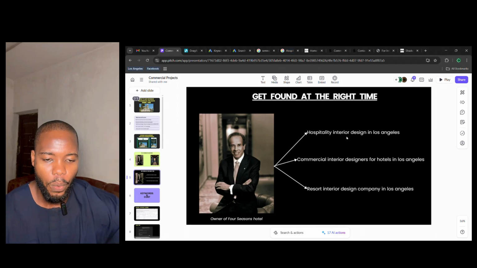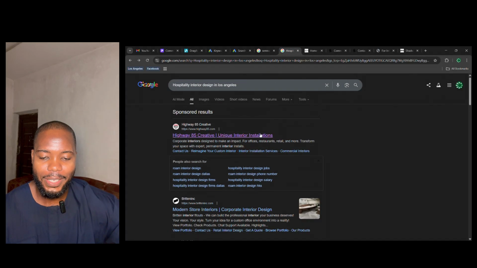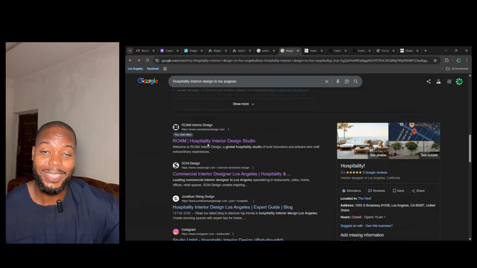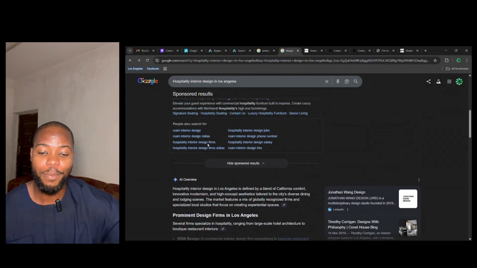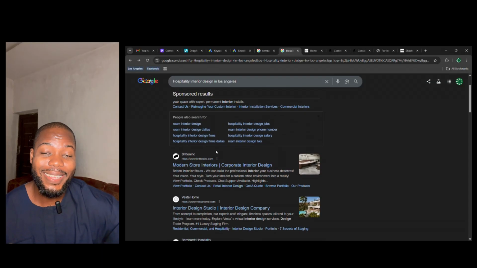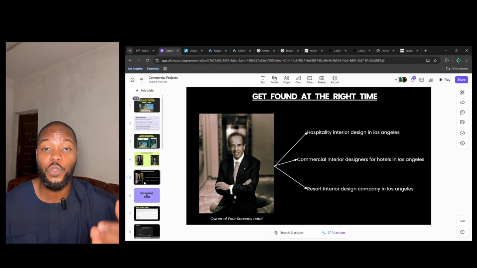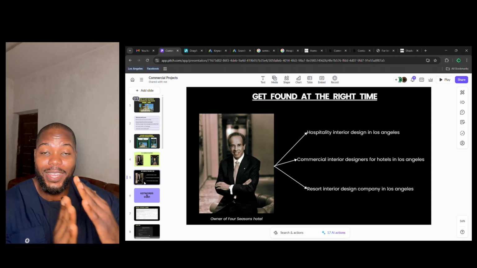If you look at this keyword here, when I search on Google, there are businesses right here that are running ads for these specific keywords. They are under these sponsored results here. The ones that spent so much time on SEO are down below. Having the right keywords enables you to rank above other businesses and get this traffic. Anyone that takes the time to search for this particular keyword, and is not just browsing, is very serious. A random person will not search for hospitality interior design services. This is very specific to the person's need. Anyone that searches for this keyword is looking to get your services. So it makes so much sense for you to show up exactly when they need your services.